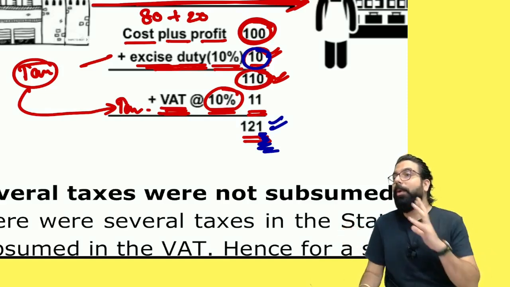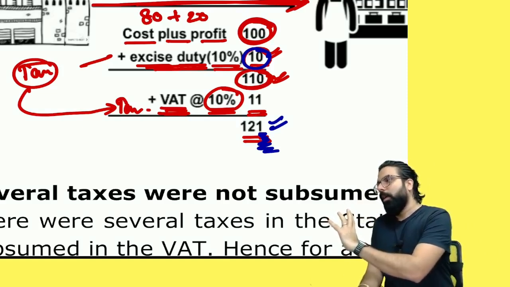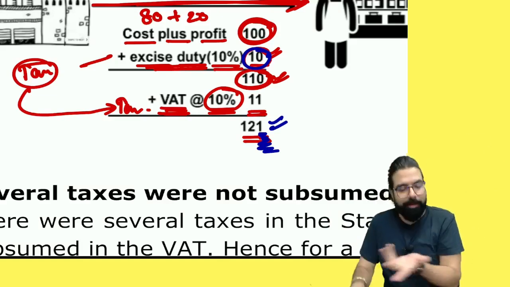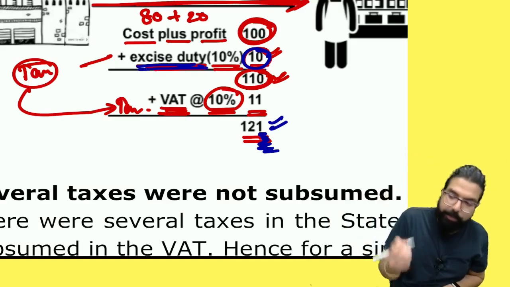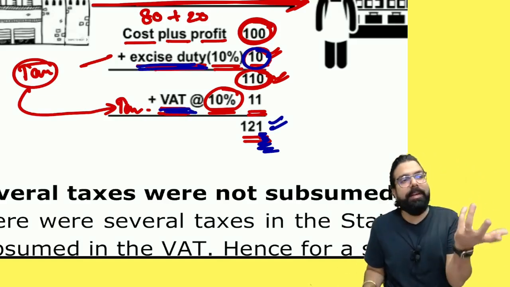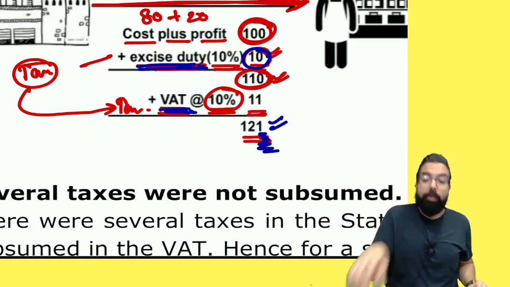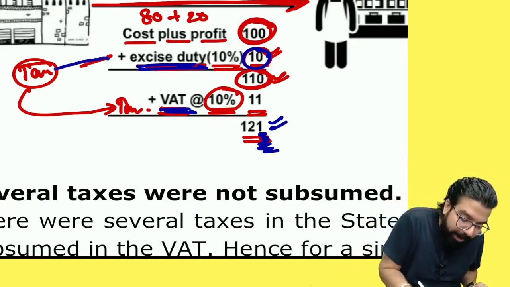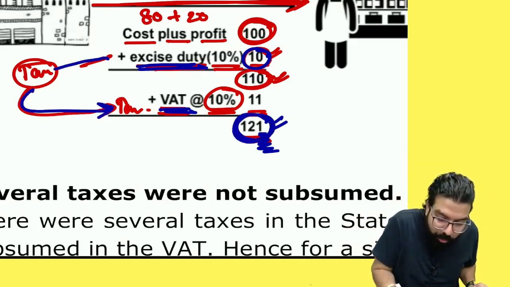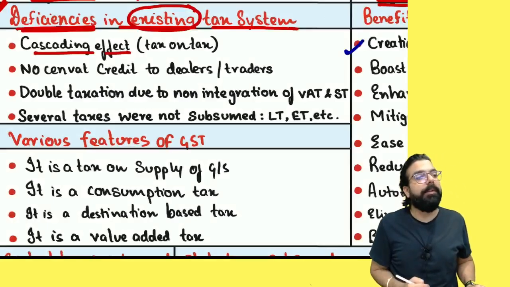The government's objective is that when we are charging tax, we are charging on goods and services. Earlier also it was on goods and services only. Now the name has been given as goods and service. Ultimately, on manufacturing goods, excise duty was there. On selling, VAT was there. So was it a tax again on goods only? Yes, everyone. But can you see over here, on tax, another tax is charged. And because of that, the item's price is going up. Hence, this was a problem in the earlier tax system.